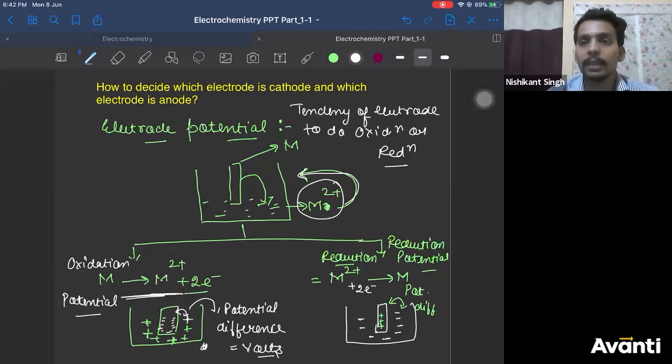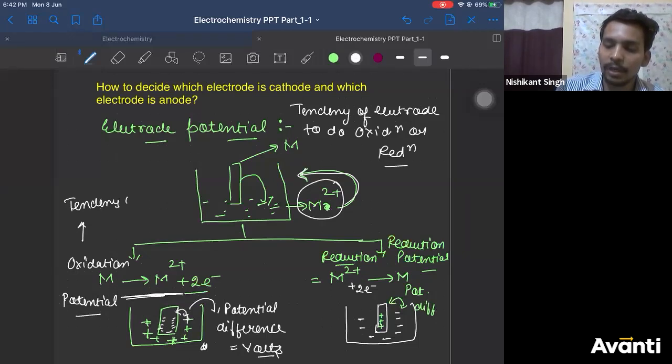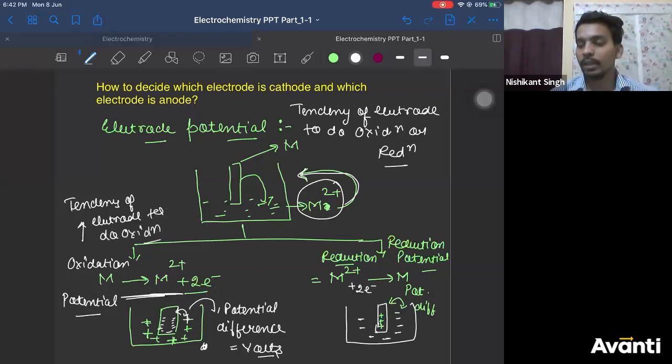Now, what is oxidation potential? It is the tendency of an electrode to do oxidation. Whereas what is reduction potential?